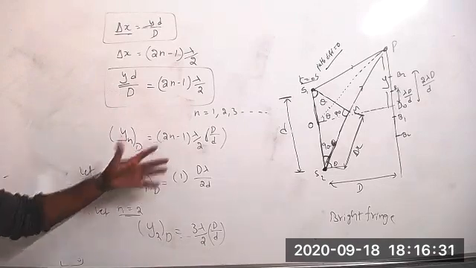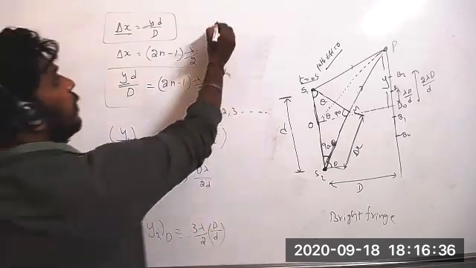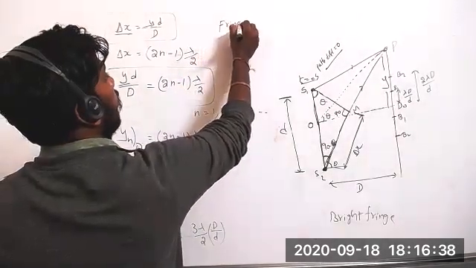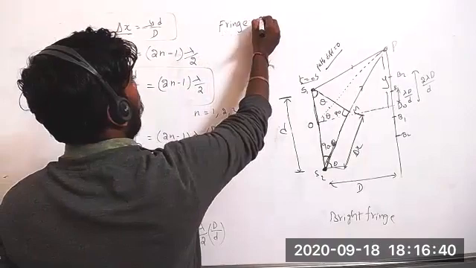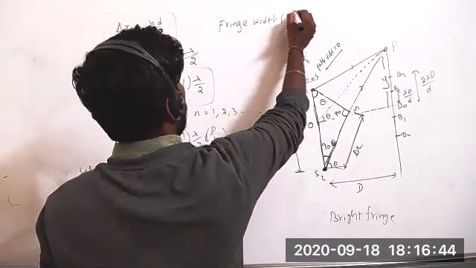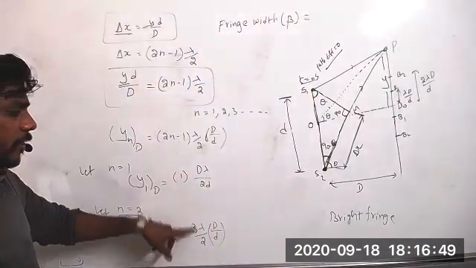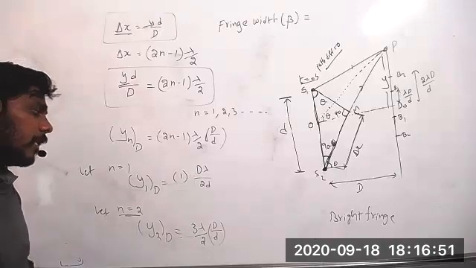Like that, n equal to 3, like that you have to place. Now what is the fringe width? Fringe width beta equal to the distance between two dark fringes. What is the difference between these two dark fringes? Can you say?